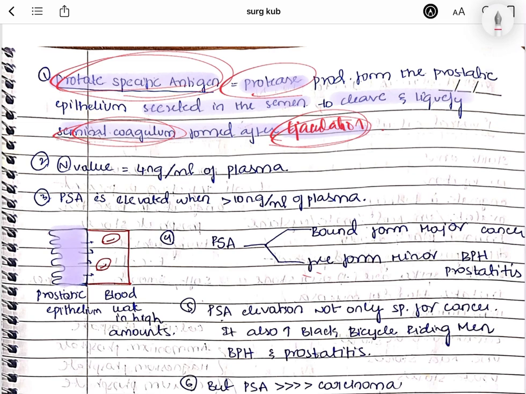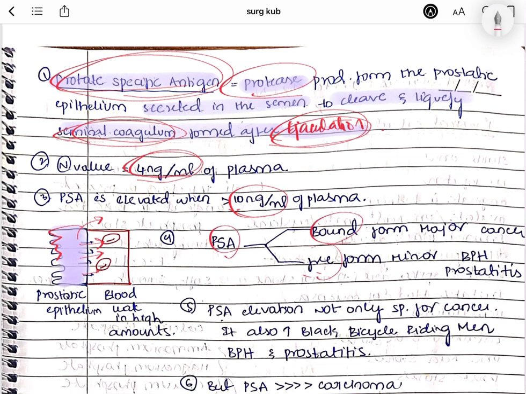So normally it is released by prostate epithelium. If it exceeds in number, it will leak out to the plasma. So normally the plasma level of this prostate-specific antigen is 4 ng per ml. But if it exceeds 10 in the plasma, it is suggestive of carcinoma of prostate, benign prostatic hyperplasia, or prostatitis. So normally this PSA will be in two forms.